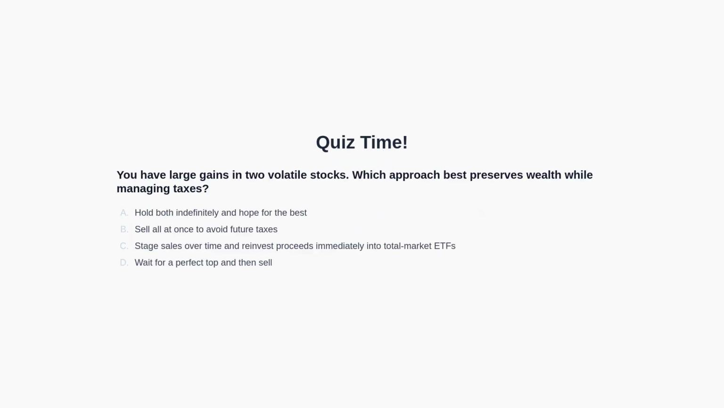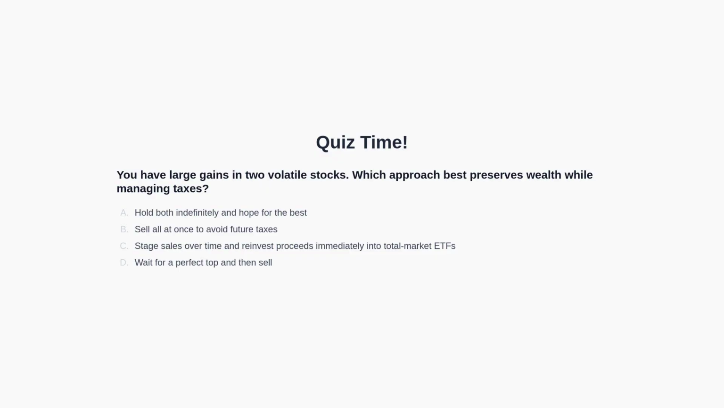Question: you have large gains in two volatile stocks. Which approach best preserves wealth while managing taxes? Options: hold both indefinitely and hope for the best. Sell all at once to avoid future taxes. Stage sales over time and reinvest proceeds immediately into total market ETFs. Wait for a perfect top and then sell.